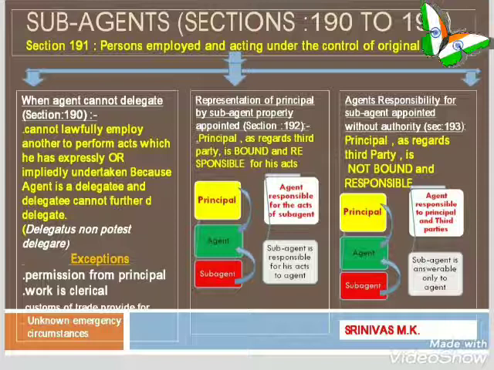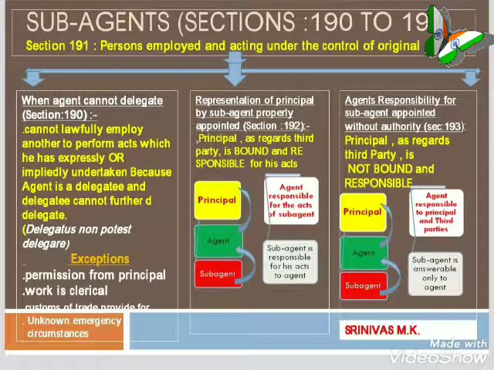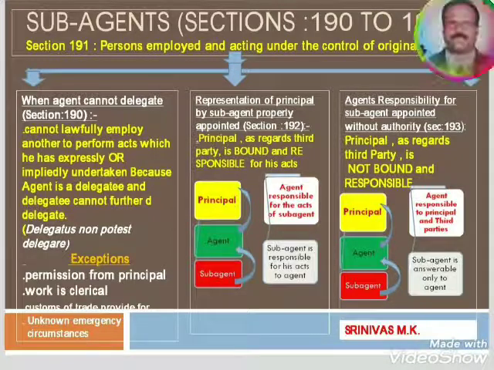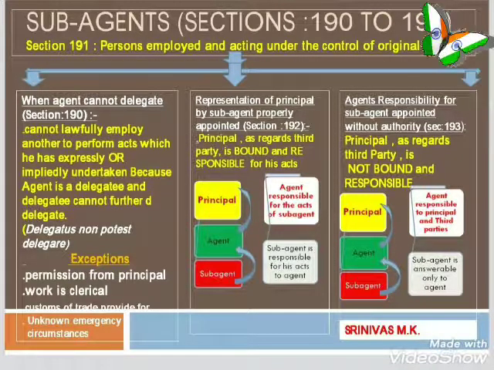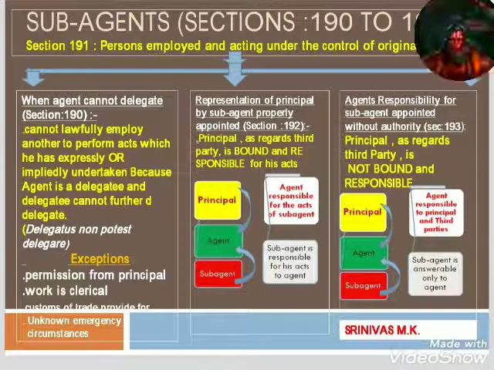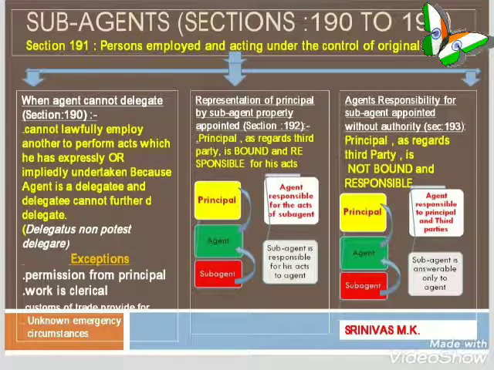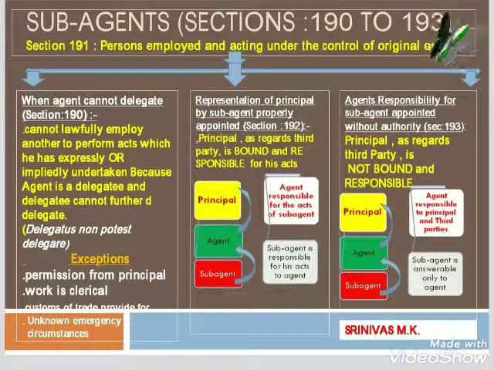Brief facts: the plaintiff residing in New York sent some money to one Preetham Singh residing at Jalandhar, and he entrusted this work to the National City Bank of New York, and the Bank of New York appointed a Punjab National Bank to do the same. Punjab National Bank delivered money to a wrong person.